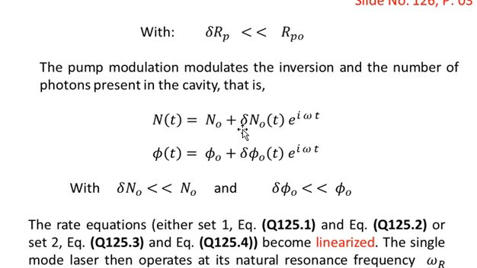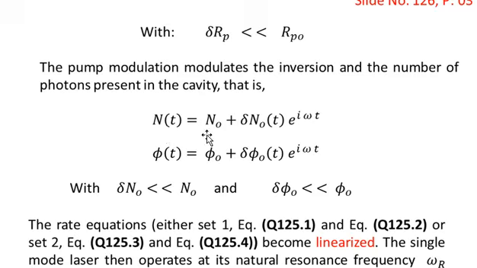But if the population inversion undergoes some variation, then we include the term delta n naught as a function of time, the variation in the inversion, multiplied by a modulating factor e to the power iota omega t, and this modulating factor is due to the modulation of the pump beam.